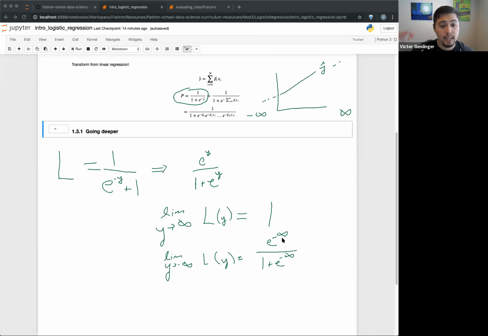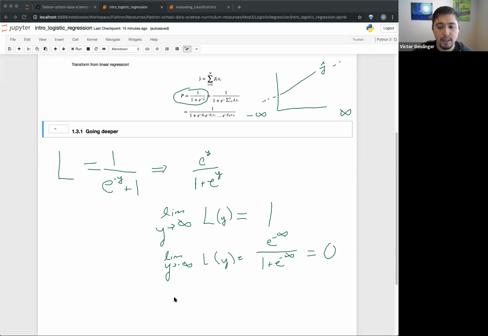1 over basically a very, very large number is close to 0. This number is close to 0, so we have 0 over 1. So essentially this is equal to just 0, that limit at least. So essentially it's like, when we go to the very far negative, we go to 0. So you can already see, we have to check the middle, but we can see it goes from about 0 to 1, okay? Maybe there's some weird fluctuation in between, but I'm going to tell you that's the range it ends up going to.